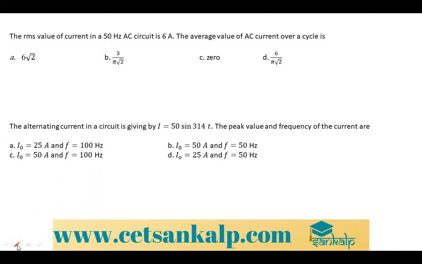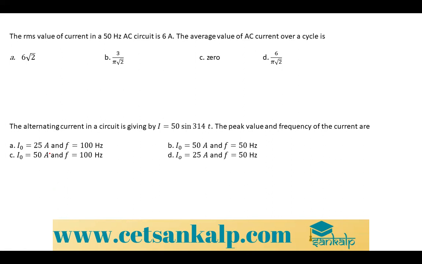Okay, the first problem they have given here is: the RMS value of current in a 50 Hertz AC circuit is 6 ampere. The average value of AC current over a cycle is. So please remember the concept.